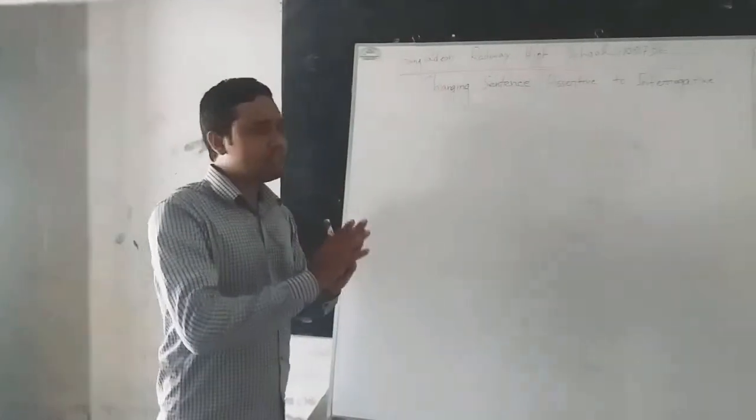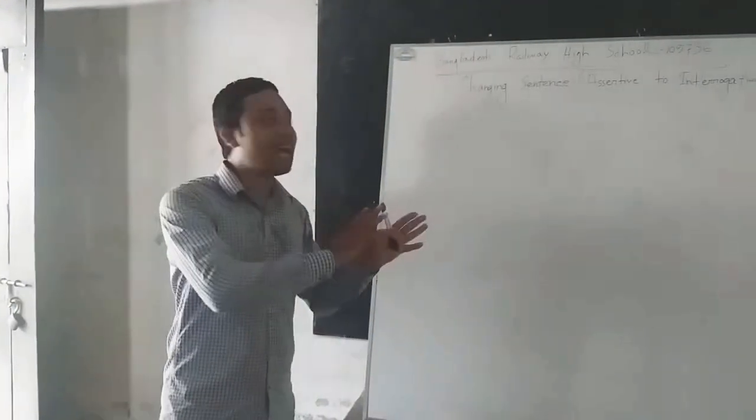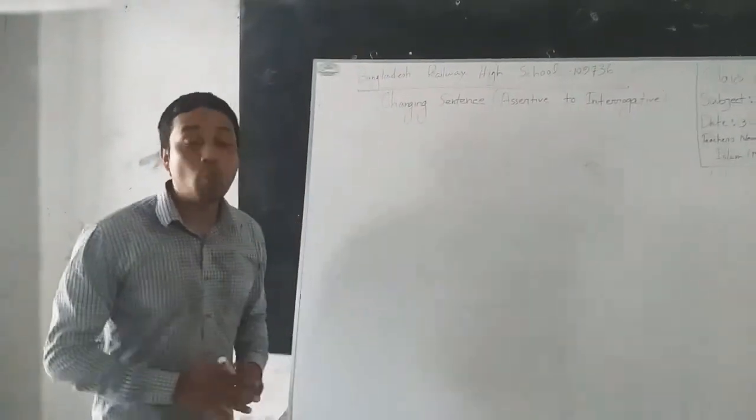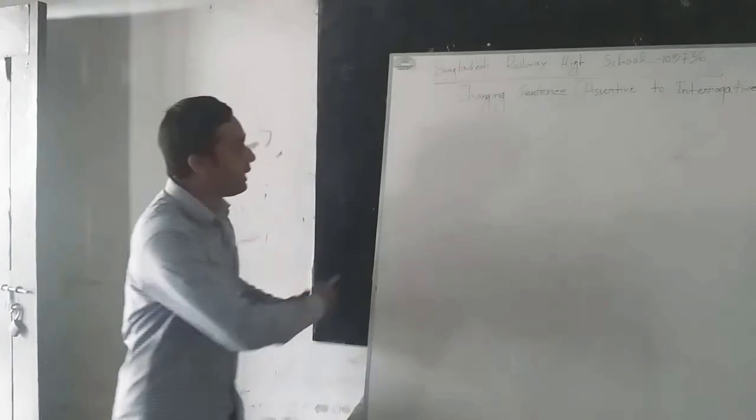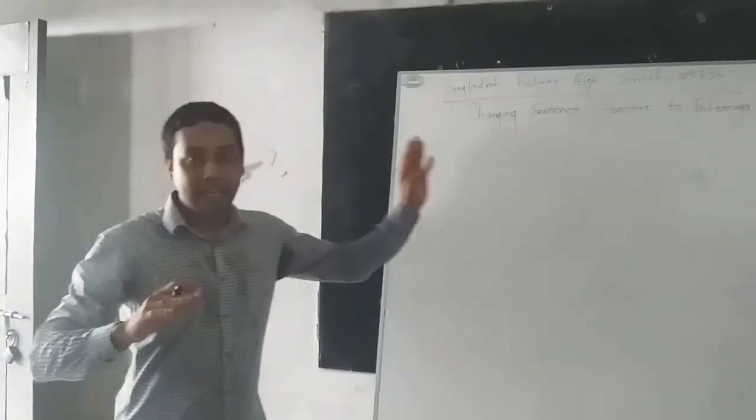Today's class, as I have already mentioned, is assertive to interrogative. First of all, you have to know the assertive sentence very clearly. What is an assertive sentence? Let us write here, and I will give you the easiest definition.